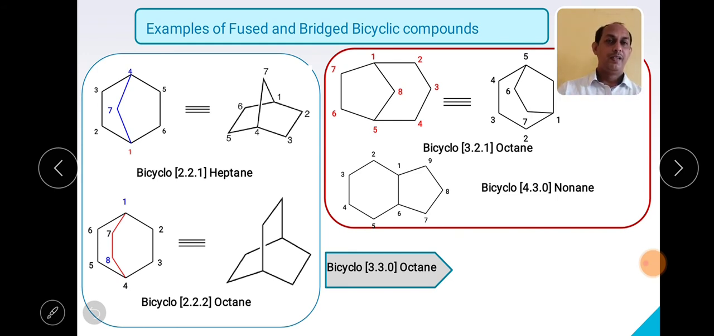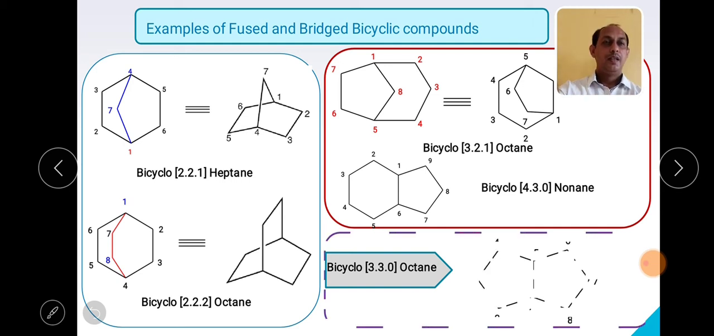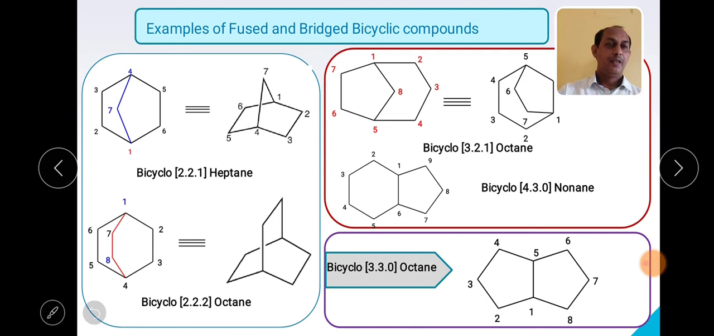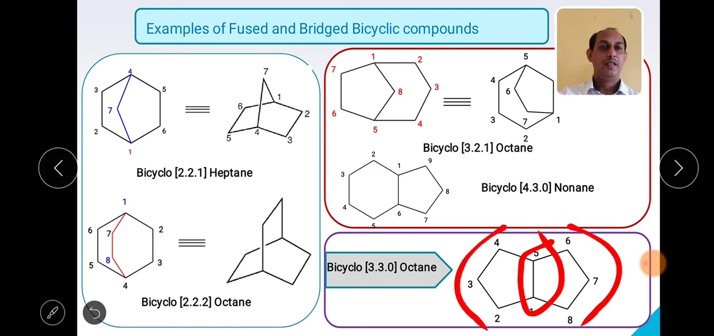On the left hand side, means in the largest ring, there are how many carbon atoms? 3, and on this right hand side there are how many carbon atoms? 3. So how can we write? This is how we can write. As there is no carbon atom in between the bridgehead carbons, so 0. Then 3, 3, 0 octane. So this is how we can write.